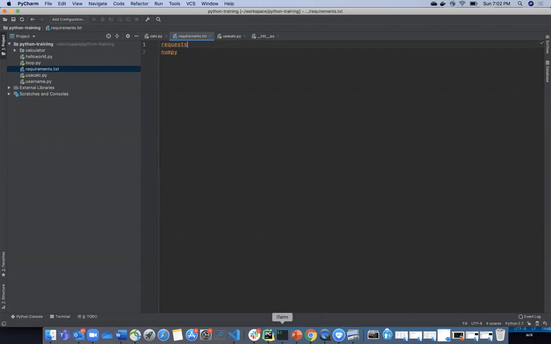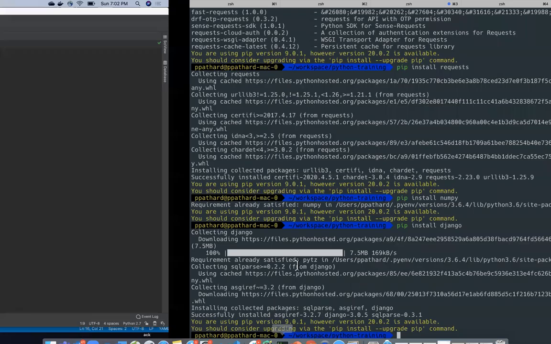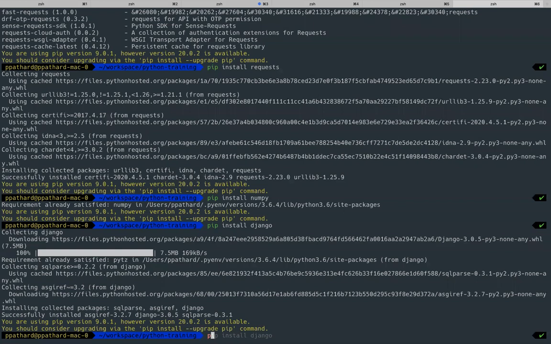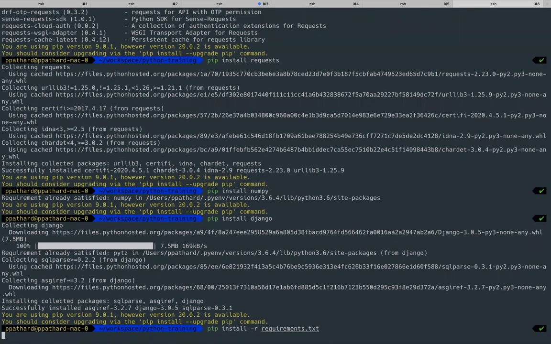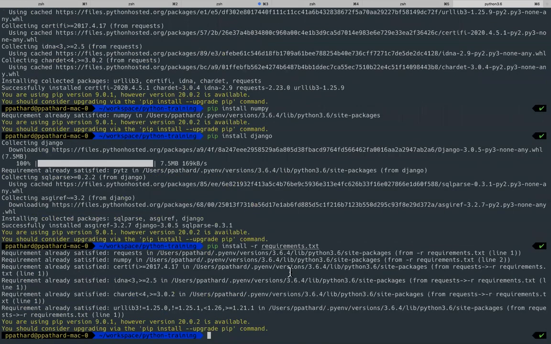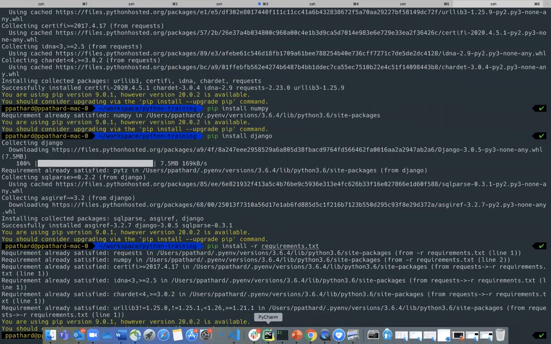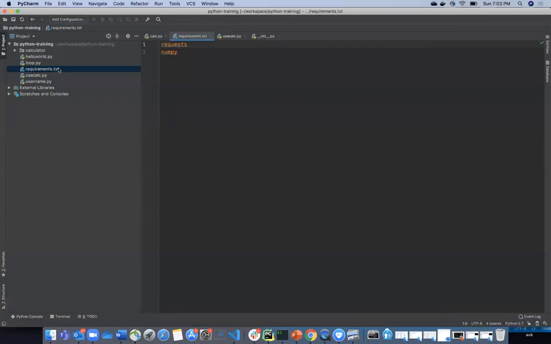Here, if I don't mention a version, it will always pull in the latest. Now, how do I actually run this? You will say pip install, and rather than installing one package, you give a special option called -r, and you say requirements.txt. So what does this do? It goes one by one and installs. Since it is already there, it is not downloading it. Okay. So this is how you manage your Python packages and Python modules.